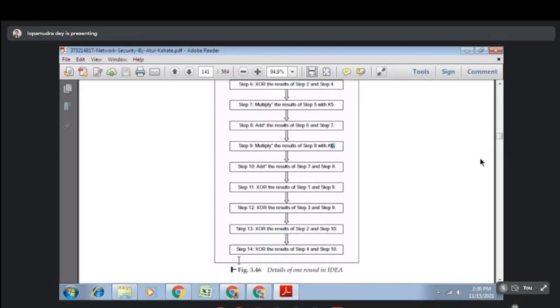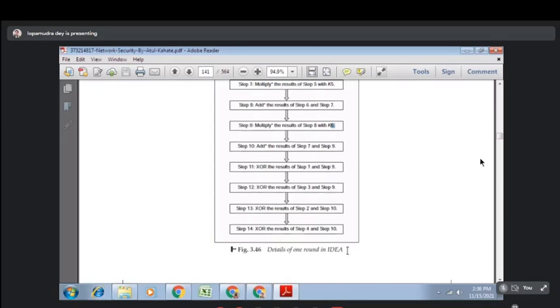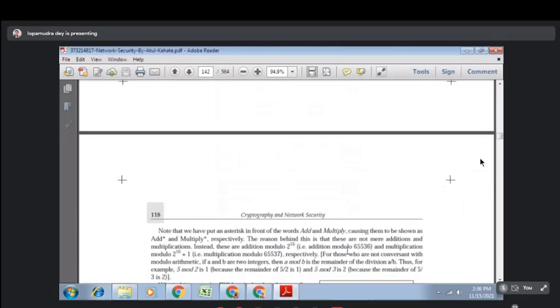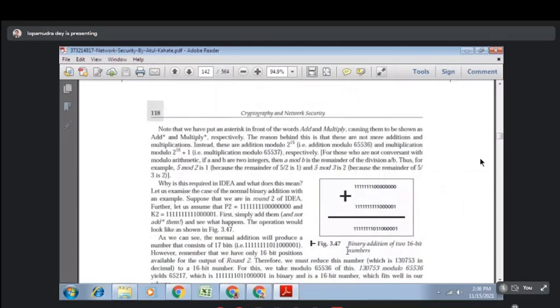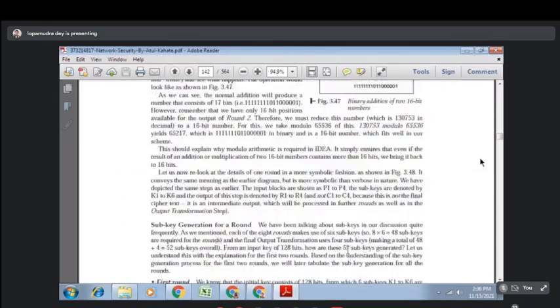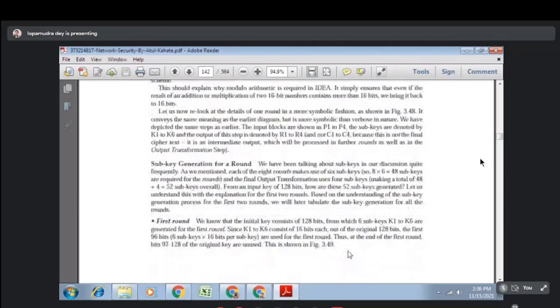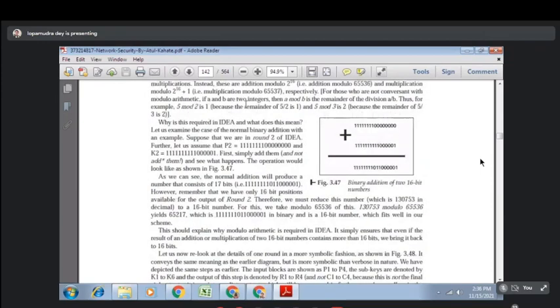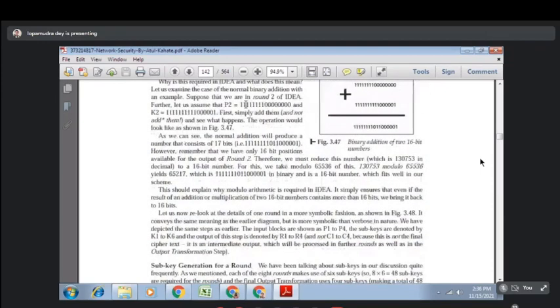Now what you will do: the last two results are step 9 and step 10. So that XOR you will have to perform between step 1 and step 9, then step 3 and step 9, then XOR the result of step 2 with step 10, and XOR the result of step 4 and step 10. Okay, so this is the one round explanation of the IDEA algorithm. So just go through it, whatever I had discussed, that explanation is given here, how it will perform multiplication, addition, etc.